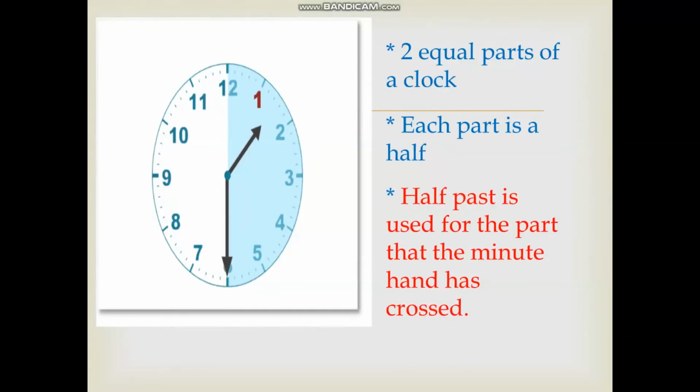When it was 1, the short hand was at 1 and the minute hand was at 12. After that, the minute hand has crossed from 12 to 6, which means it has crossed the half part of the clock. So it is half past 1.